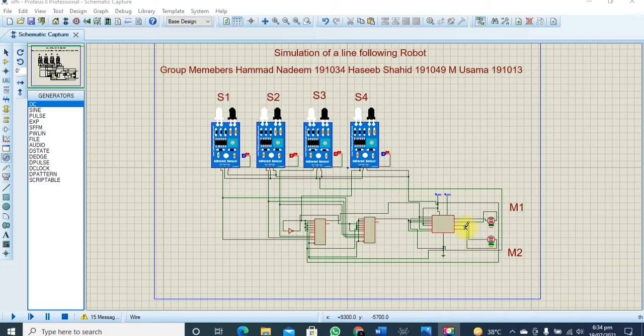So, as I told you earlier, we will implement this with the help of digital logic design. As you all know, the first step in the design is the formation of a truth table, and as you can see, we are required to design a line following robot with the help of four proximity sensors. The simplest form of the proximity sensor is the IR sensor. So let's start with the truth table.